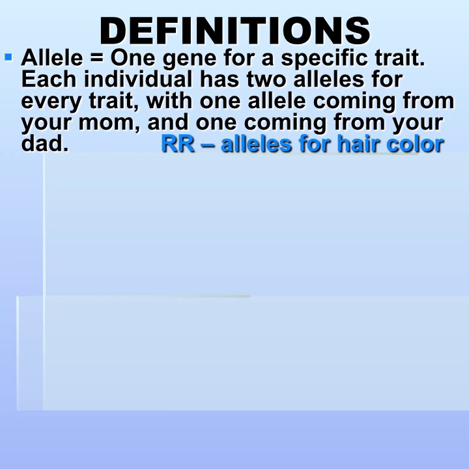Some definitions of genetics. An allele. It's a very important idea. It's a gene for a specific trait. On two homologous chromosomes, there's a space for, say, eye color or hair color in this case. Each individual has two alleles for each trait, one coming from the mother and one coming from the father. In this case, big R could be an allele for hair color.